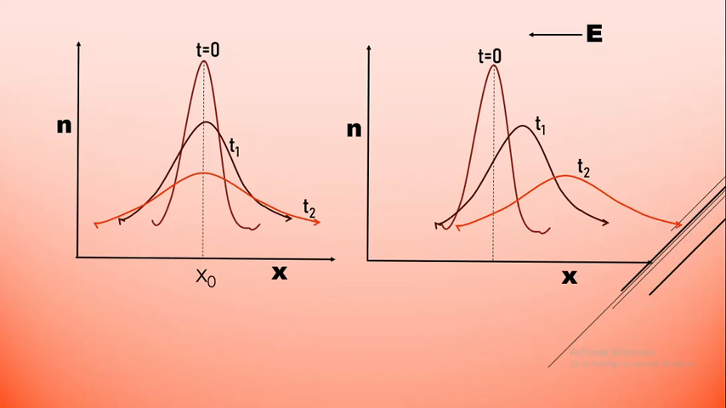So this is how we understand the diffusion phenomenon in case of semiconductors. The first is only with respect to time. Here t equals 0, then t1 is less than t2. So as time passes, and the second graph interprets how, as time passes with the application of an electric field, the pulse is going to diffuse.